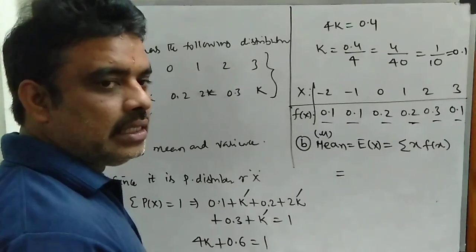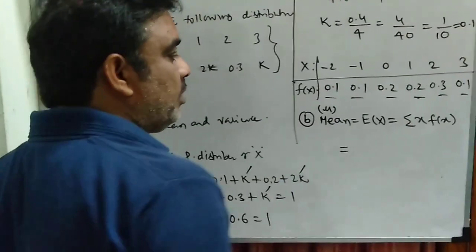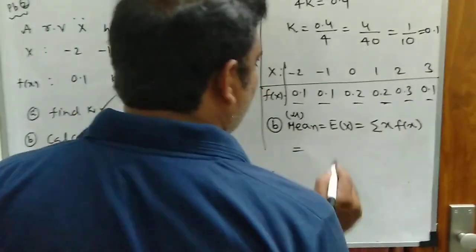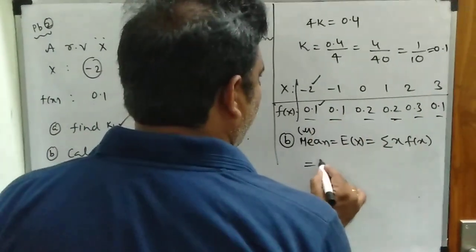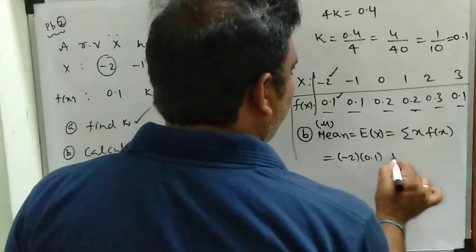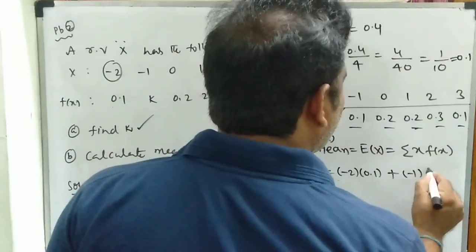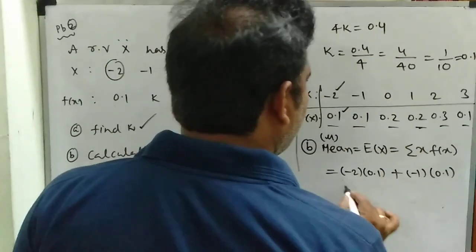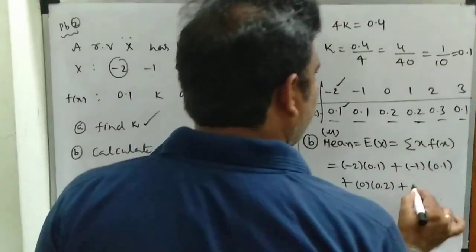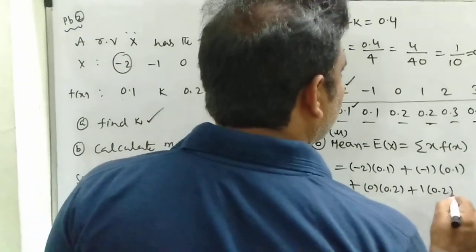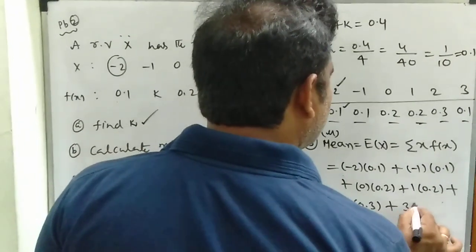We represent mean as the symbol mu, or expected value of x, or summation x into f of x. So to find x into f of x, here I can see that minus 2 into 0.1, minus 2 into 0.1 plus, x into f of x and all the summations, minus 1 into 0.1 plus 0 into 0.2 plus 1 into 0.2 plus 2 into 0.3 plus 3 into 0.1.